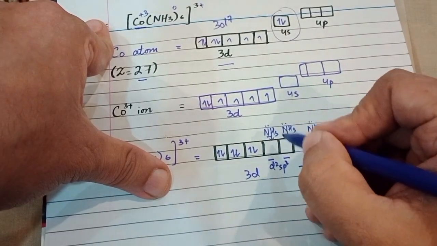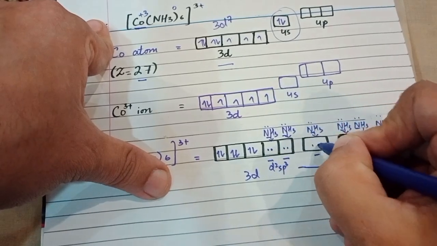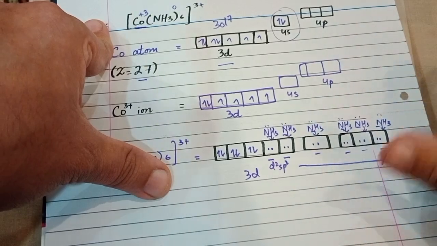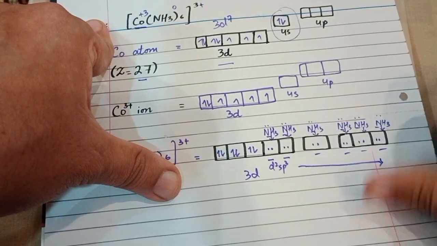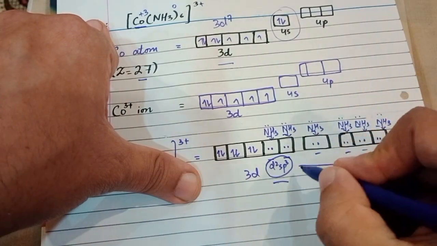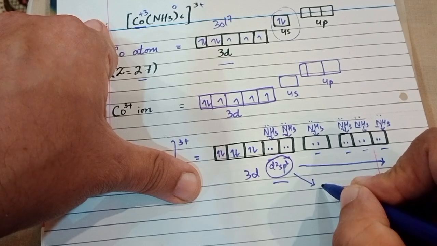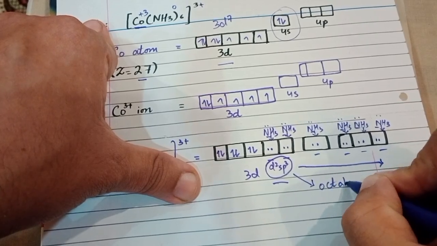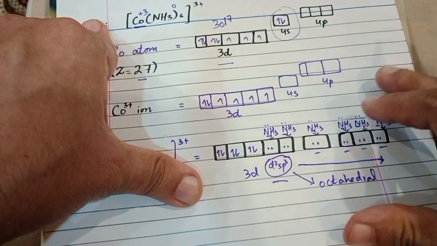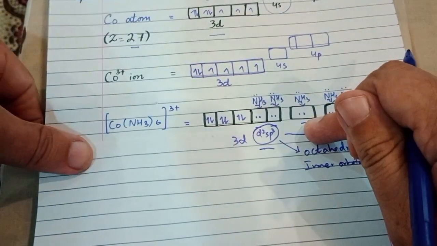When they give their electron pairs to these empty orbitals, these orbitals are now filled on the approach of the ammonia ligands. As we have discussed earlier, d2sp3 hybridization shows octahedral geometry, and the complex is an inner orbital complex due to the approach of the strong ligand.